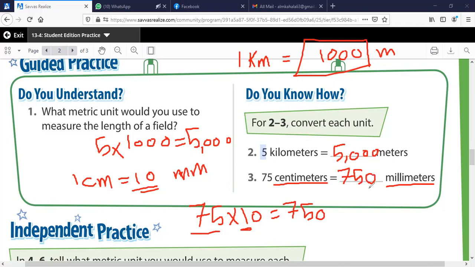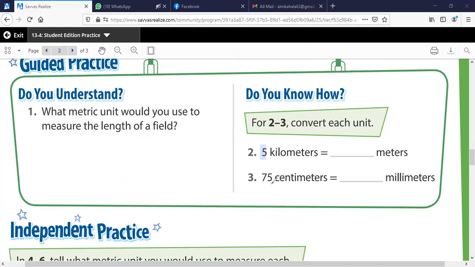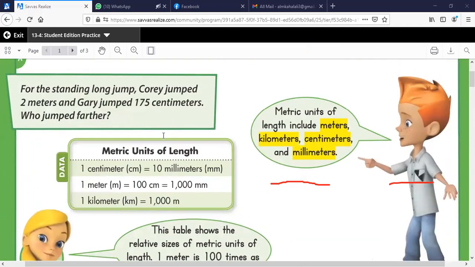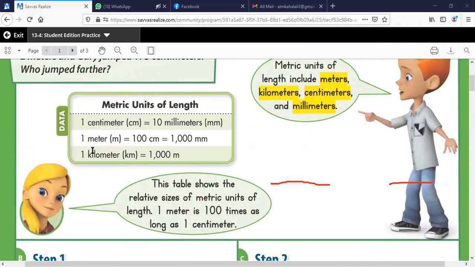That's it. We're still doing the same, guys. See what you need to convert between. Go up to the table. See the relationship between them. For example, here, this is the centimeter and this is the millimeter, so it's 10.